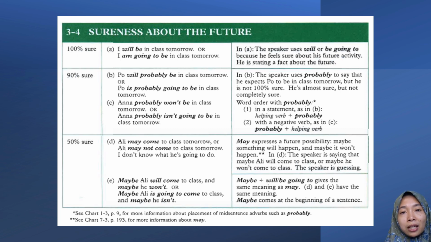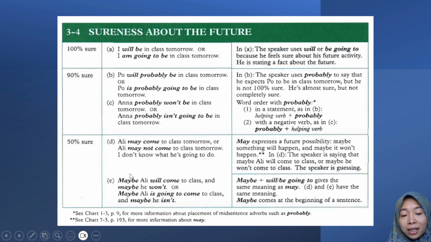It is 50% sure. And then the next one is maybe plus will. Be going to gives the same meaning as may. D and E have the same meaning. Maybe comes at the beginning of a sentence. Yeah, you can use may or maybe for 50% sure. May is placed after the subject, and then after may you must have a verb.